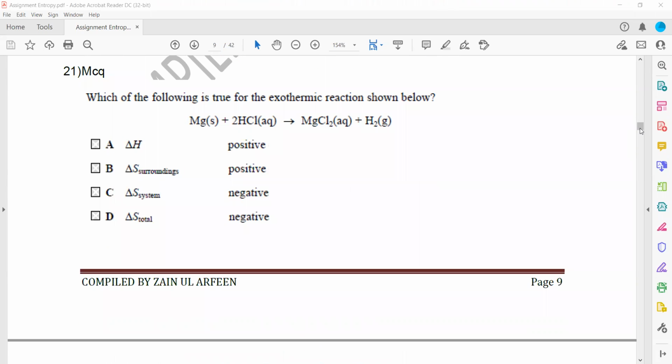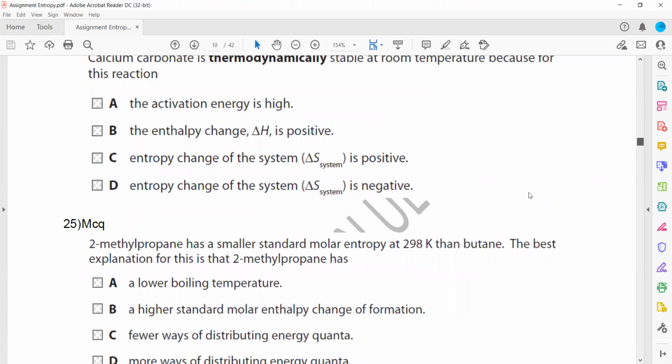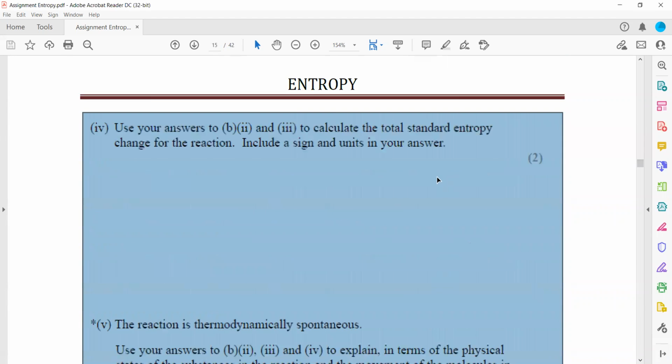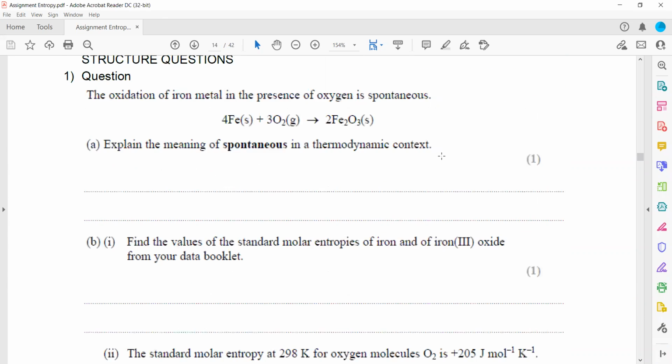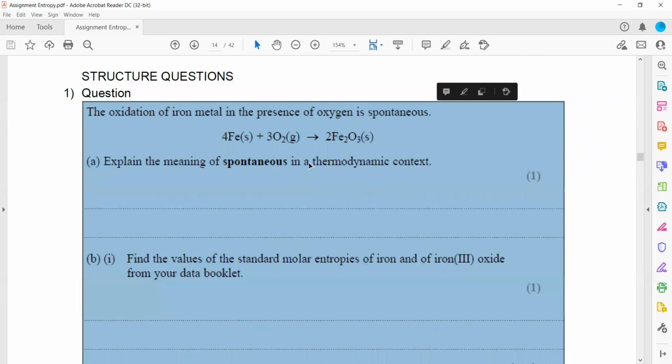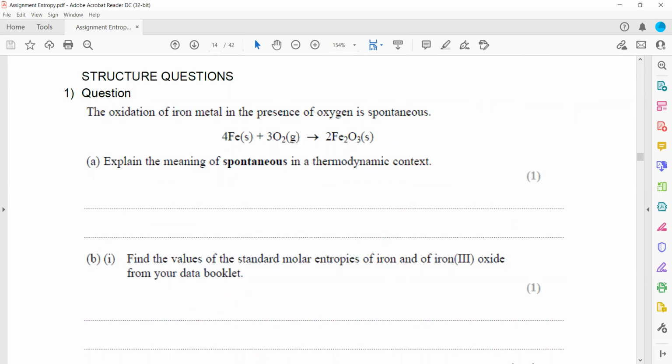Now some structured questions. Explain the meaning of spontaneous. How do we define the term spontaneous? The term spontaneous means the reaction can proceed, or the total entropy, not only entropy, you have to mention total entropy, is positive.